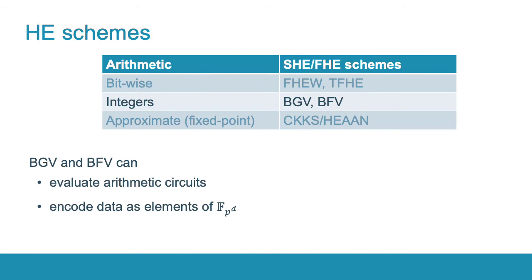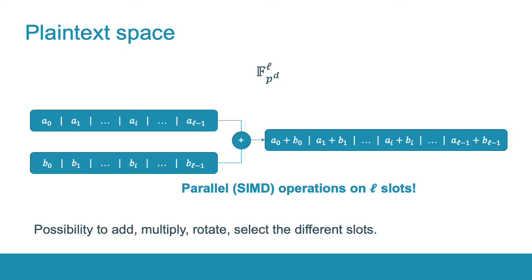In this work we will focus on the second type that can evaluate arithmetic circuits and encode data into finite fields. The plaintext space in such schemes is typically a vector space over a finite field. Plus, there are homomorphic operations that allow to add and multiply plaintext vectors coefficient-wise and also rotate them, or select a certain coordinate and zeroize the rest.